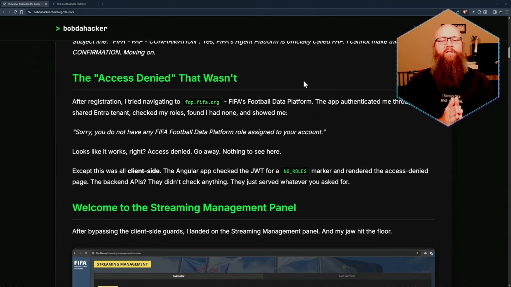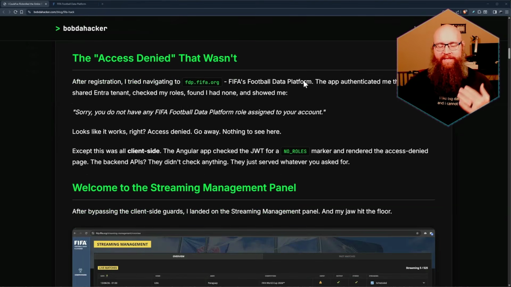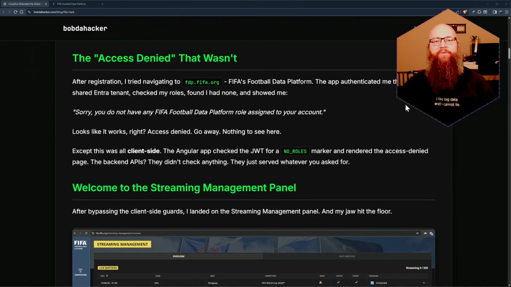Digging into the blog here, and I'll leave a link for it down in the description below, it was actually ridiculously simple. And they're lucky that a good guy found this. Essentially, you register as a FIFA agent, you drop your account, and when that happens, they put you into their Microsoft Entra tenant, the same one that powers every internal platform, from their FTP to their email.